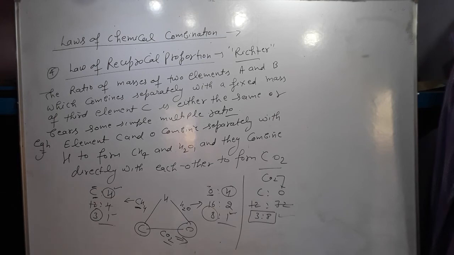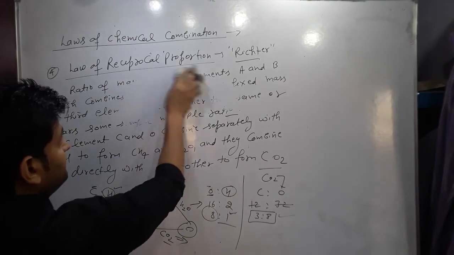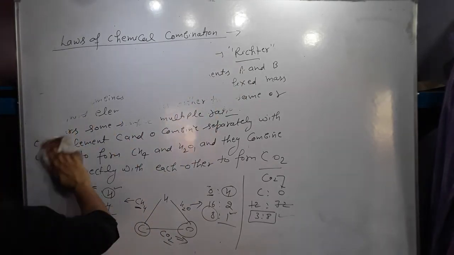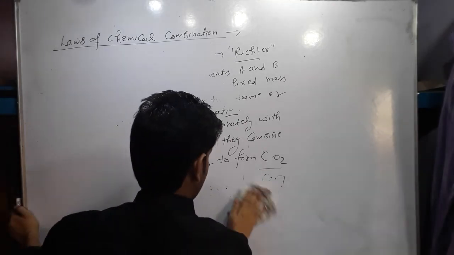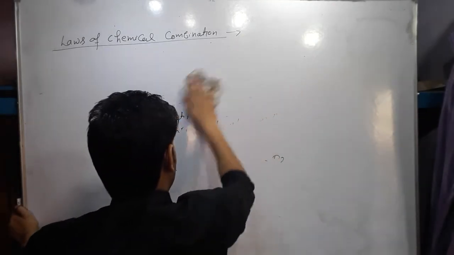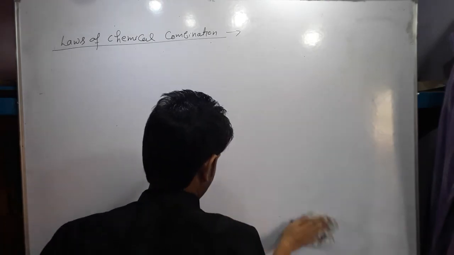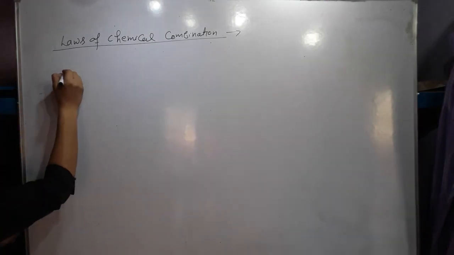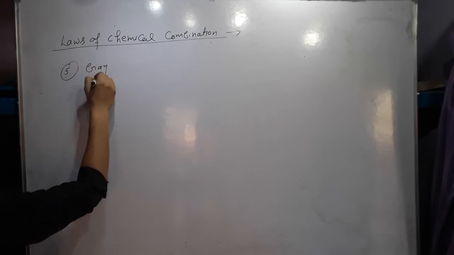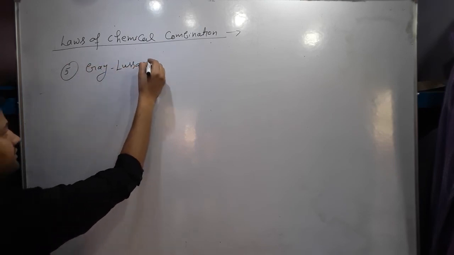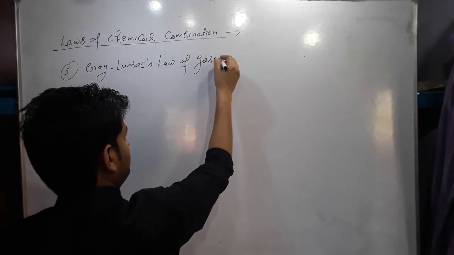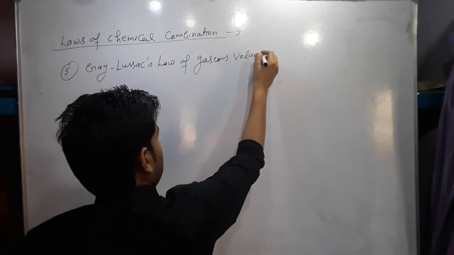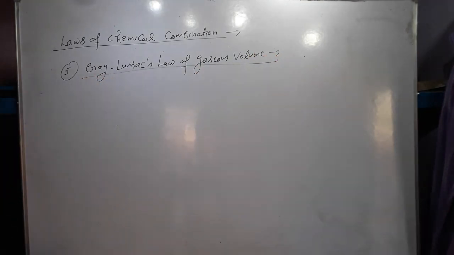Our last law is Gay-Lussac's law of combining volume. The law of reciprocal proportion was given by Richter. The last law is a very simple law, Gay-Lussac's law of gaseous volume. The fifth and last law is Gay-Lussac's law of gaseous volume.